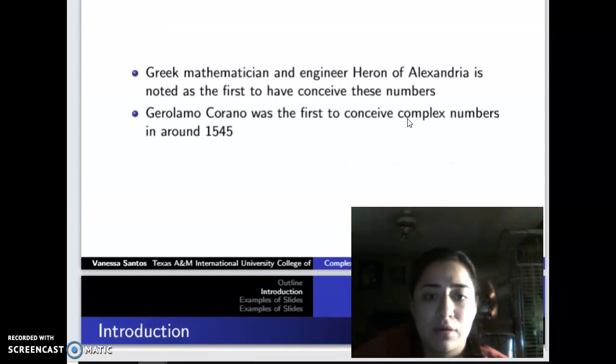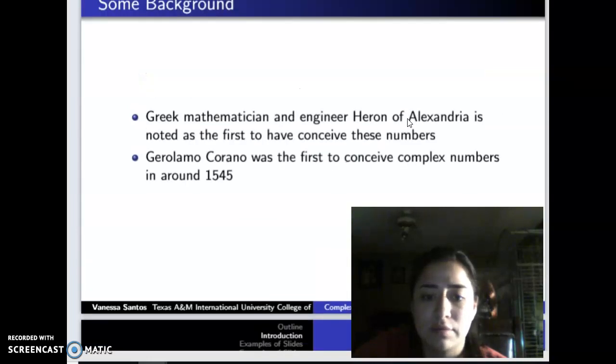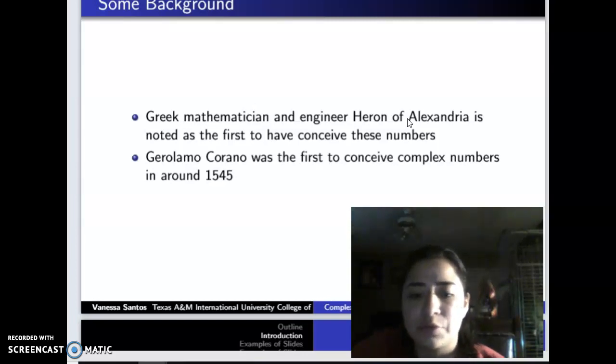Gerolamo Cardano was the first to conceive complex numbers, in around 1545. He was an Italian polymath whose proficiency ranged from being a mathematician, physician, biologist, chemist, astrologer, astronomer, philosopher, writer, to gambler. He was one of the most influential mathematicians of the Renaissance and one of the key figures in the foundation of probability, and he introduced the binomial coefficient and binomial theorem to the Western world. He wrote more than 200 works on science.